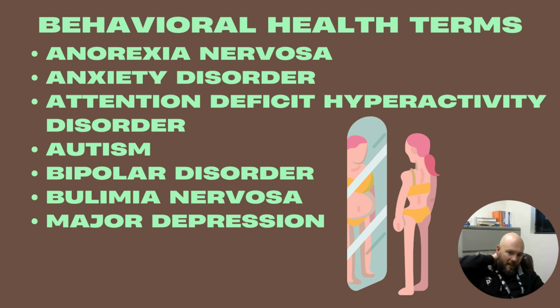Bipolar disorder. This is a mental disorder where people have manic qualities, which is like hyperactivity, irritability, elevated mood, and they also have depressive phases where they're very sad, very slow, and they can alternate between manic and depressive, or they can happen at the same time. Bulimia nervosa is an eating disorder characterized by uncontrolled binging of eating. So they eat a ton and then they purge or they induce vomiting. So they throw that food up. So they can also be very skinny, like an anorexic person.